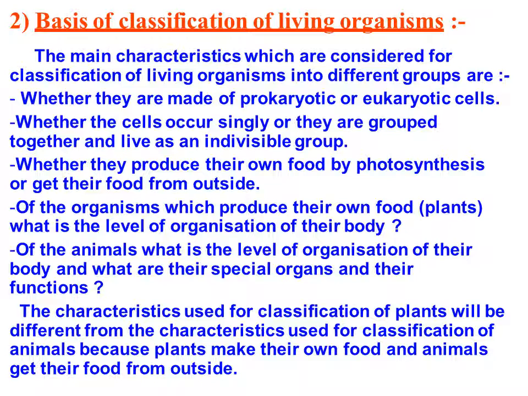For example, we have examples of single cells: amoeba, and some bacteria. Then we have paramecium. Similarly, other organisms are made of more than one cell, and they live in an indivisible group. Then, whether they produce their own food, that means whether they are producers, for example plants.